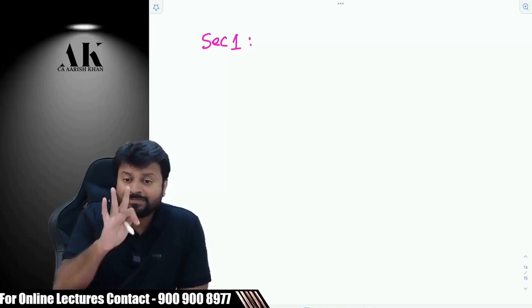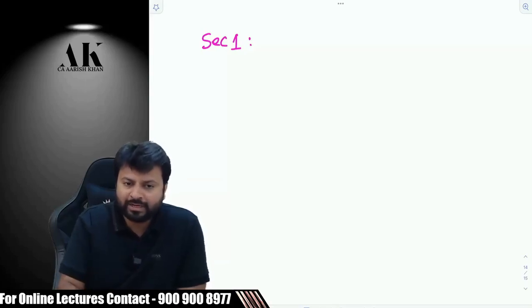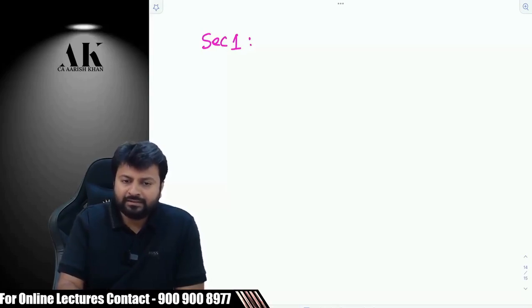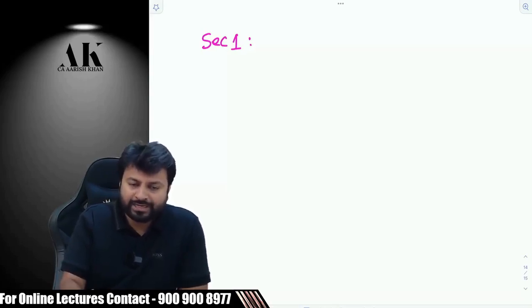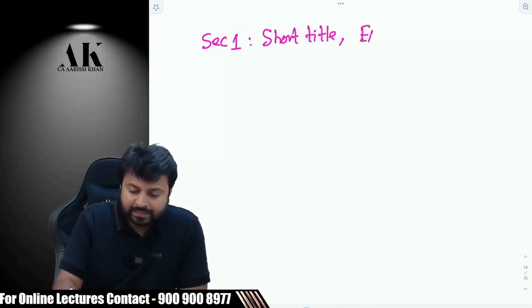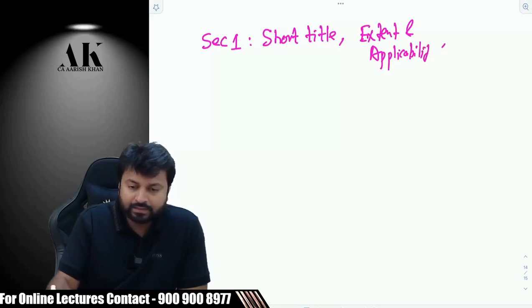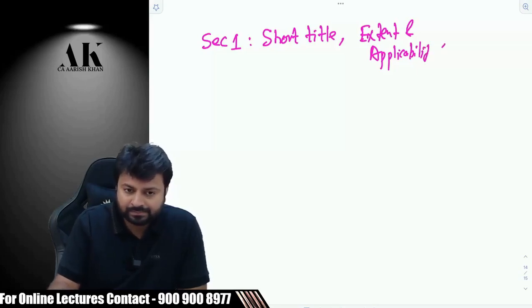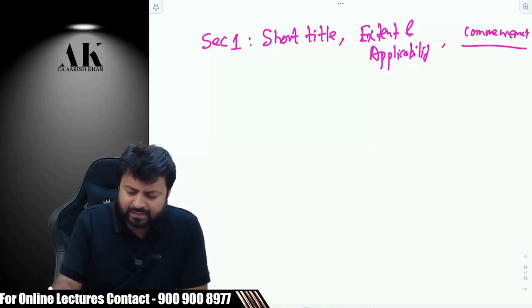It talks about three aspects. Yes, it talks about date, Prashant. Correct, commencement date. Yes, Palani. It talks about short title. It talks about three things. I am writing all three of them. First, short title. Second, extent and applicability. And third is your commencement. Every law will come with these three things in section number 1.